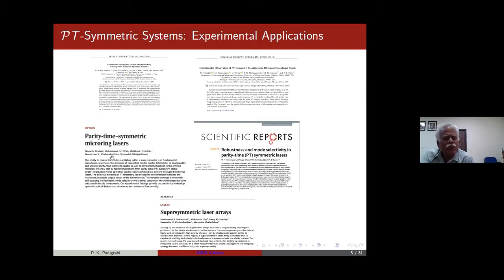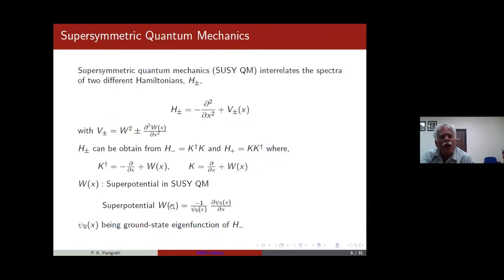The works of Christodoulos and many others. PT-symmetric lasers are there, and interestingly, supersymmetric things are there. So hopefully, the combination of supersymmetry and PT-symmetry may throw some more light. I am using supersymmetry because I have used it to solve this model, and it throws light on solitons, isospectral deformation, and many other things.